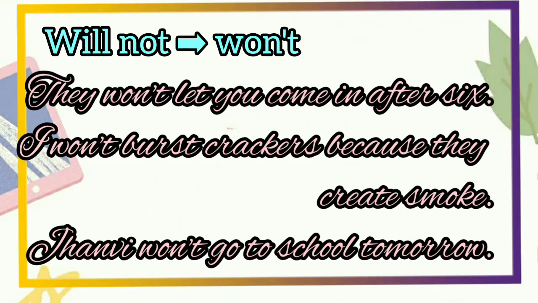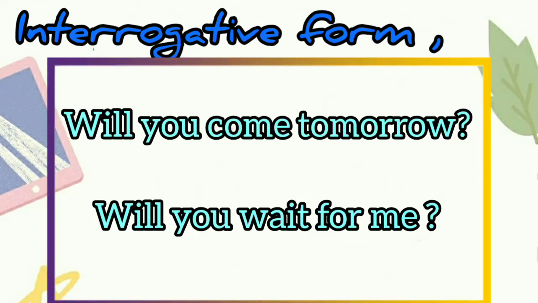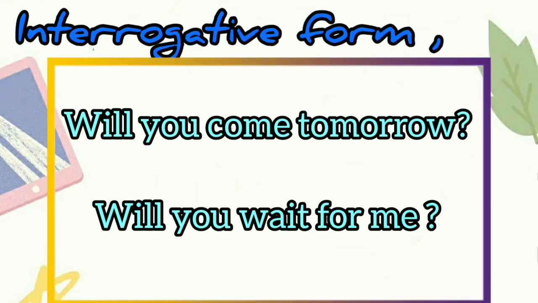The interrogative form of the future tense is formed by using will or shall at the beginning of the sentence, that is, by placing it before the subject. For example, will you come tomorrow? Will you wait for me?